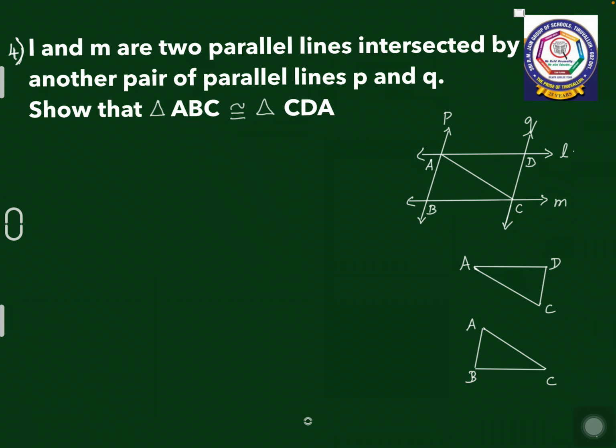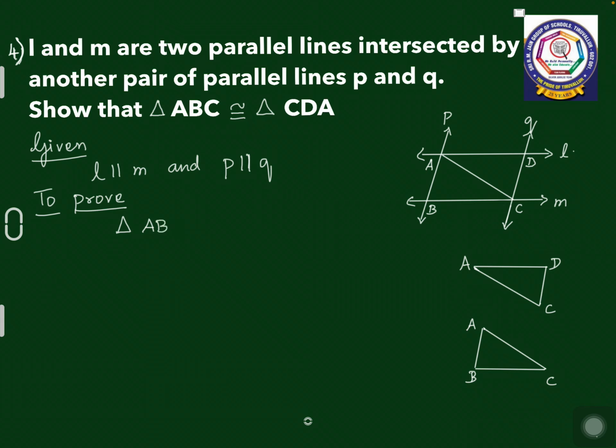So L and M are parallel and P and Q are given parallel. What is given in the question? L is parallel to M and P is parallel to Q. What you are supposed to prove? Triangle ABC is congruent to triangle CDA.